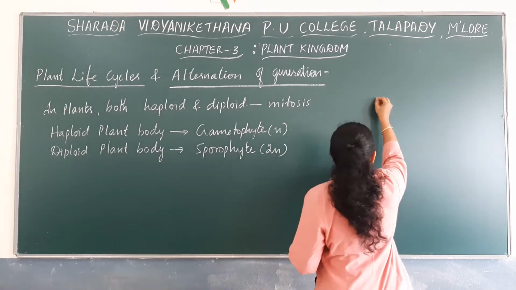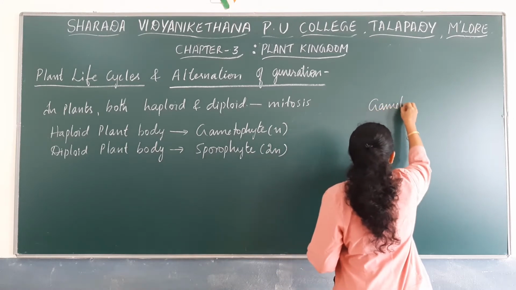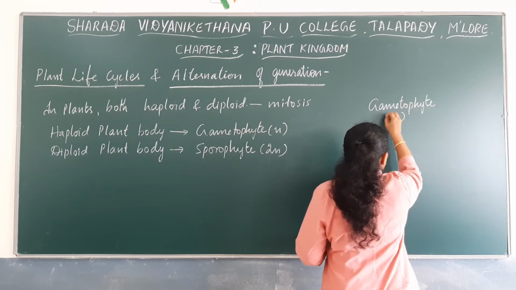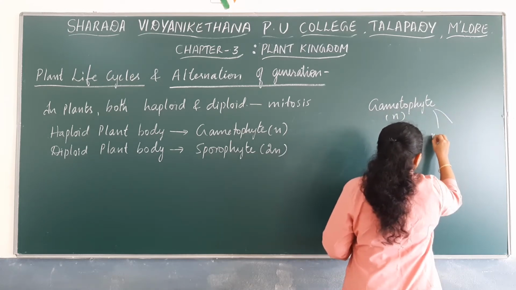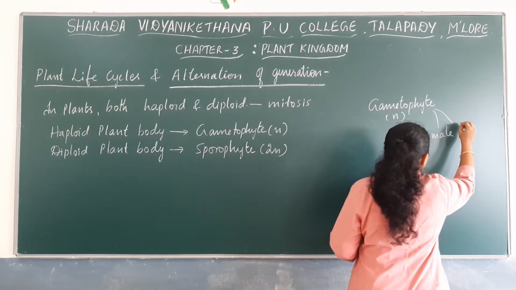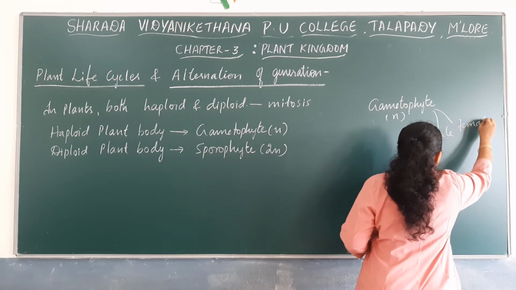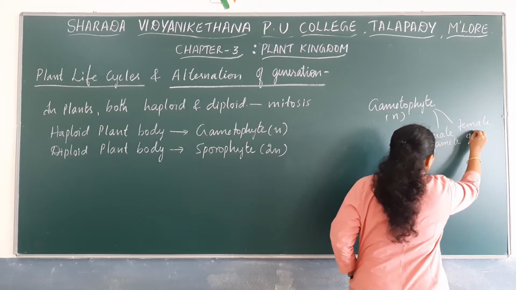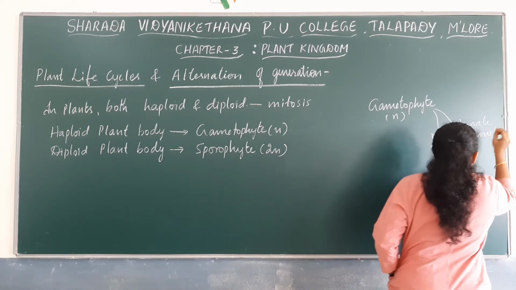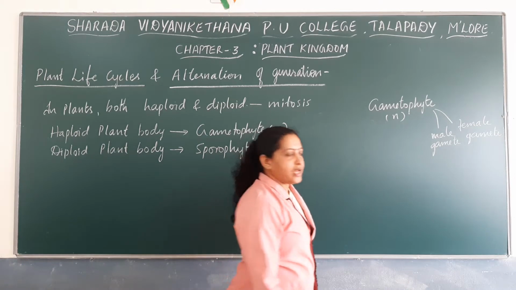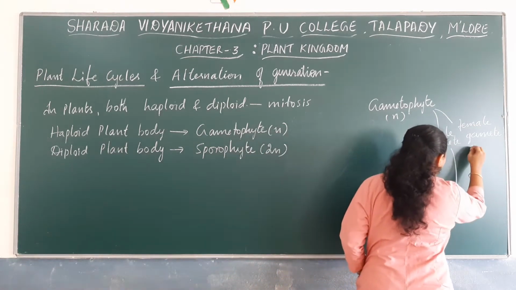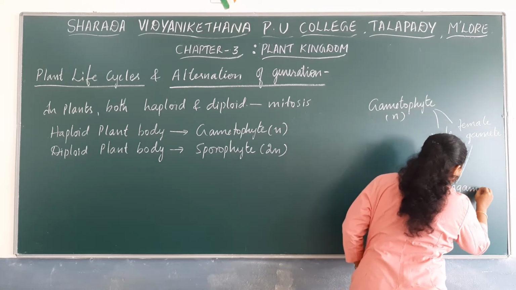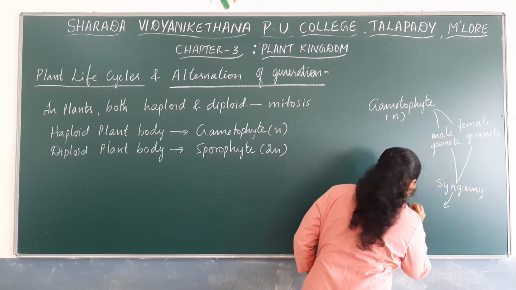We know that the gametophyte plant body, which is haploid, produces gametes, male gamete and female gamete. The male and female gamete fuse together during fertilization or syngamy to form the diploid zygote.